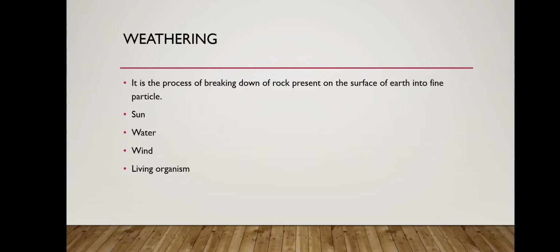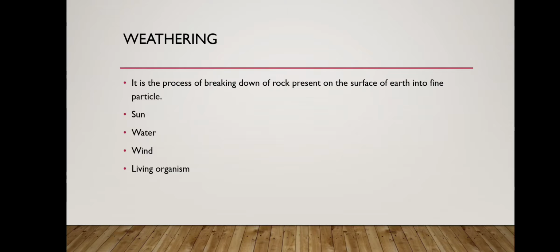Now next is weathering of the rock. Weathering of the rock is the process of breaking down of the rock present on the surface of the earth into fine particles. This weathering can be done with the help of agents like the sun, water, wind, or living organisms.